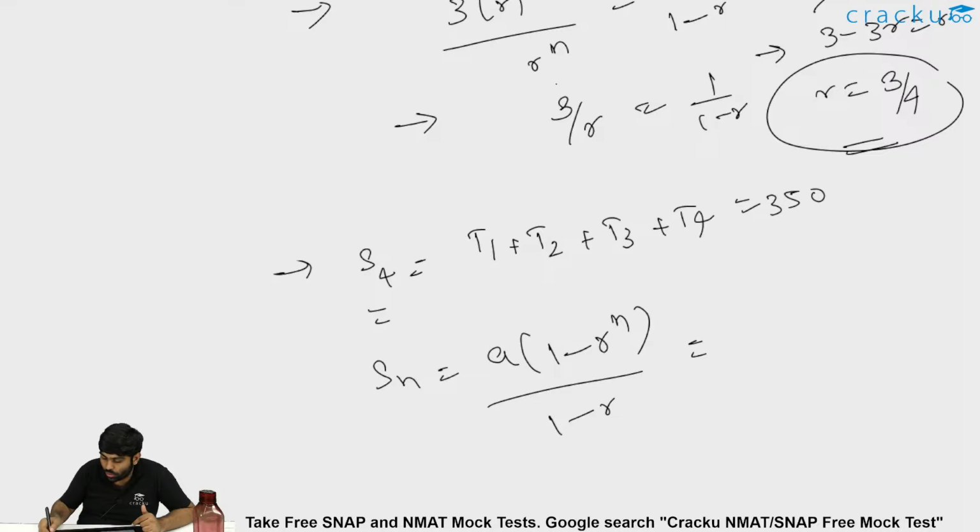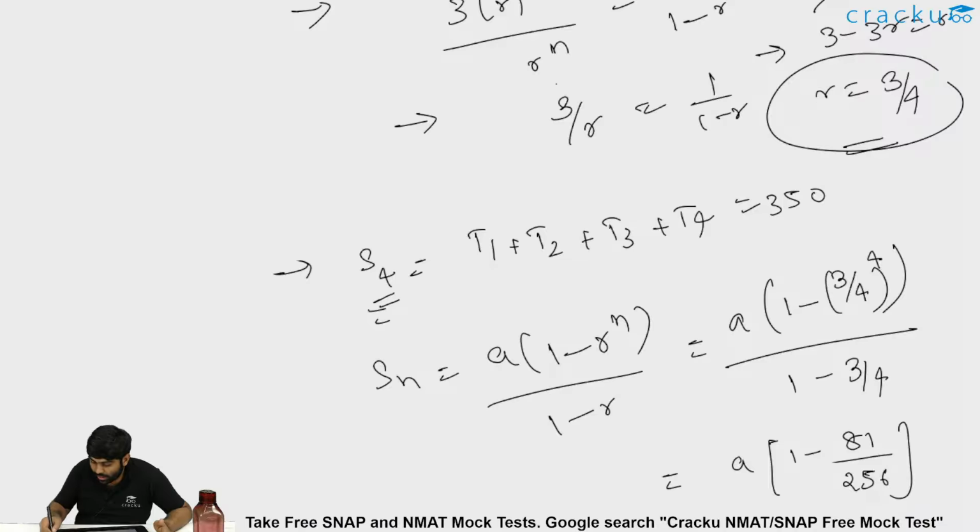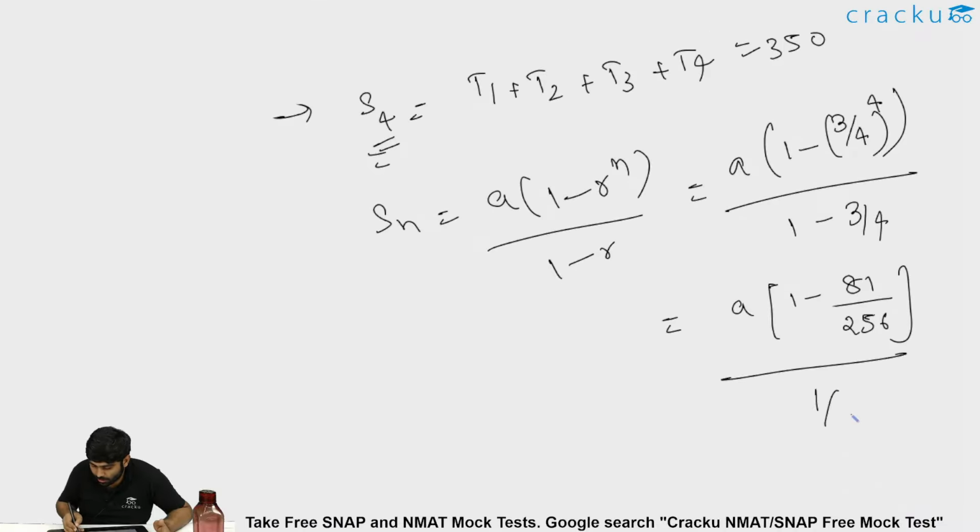We do not know the value of a, but we figured out r is 3 by 4. So a into 1 minus (3 by 4) power n, where n is 4 because we are dealing with 4 terms, divided by 1 minus 3 by 4. So it is a into 1 minus, what is 3 power 4? 3 square is 9, into 9 again, so 81, divided by 4 power 4: 4 square is 16, into 16, which is 256, divided by 1 minus 3 by 4, which is nothing but 1 by 4.